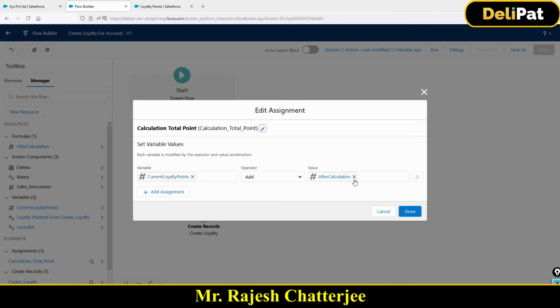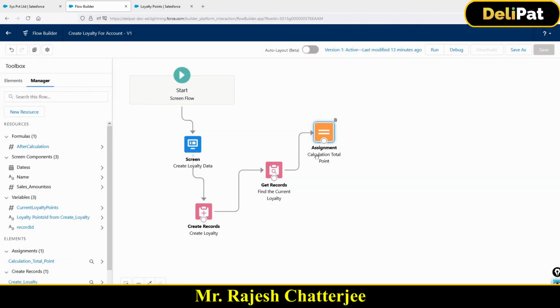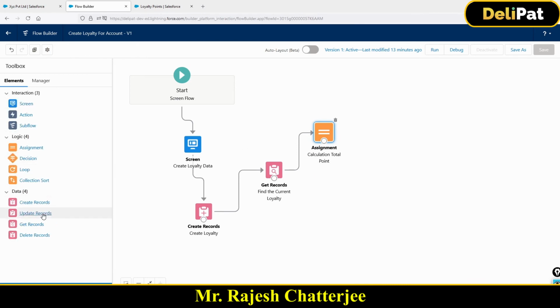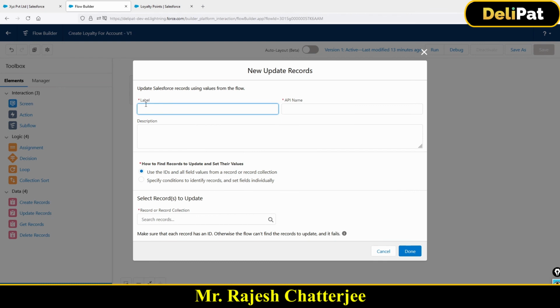Okay, so once you're done with that, what next? I just have to go and update. I have the data now, right? I have the total amount, the total points data in my hand. What I'm going to do is go and update the account now. That's it. Update account. Which account, by the way? I might have thousands of accounts, right? I want to update which account?